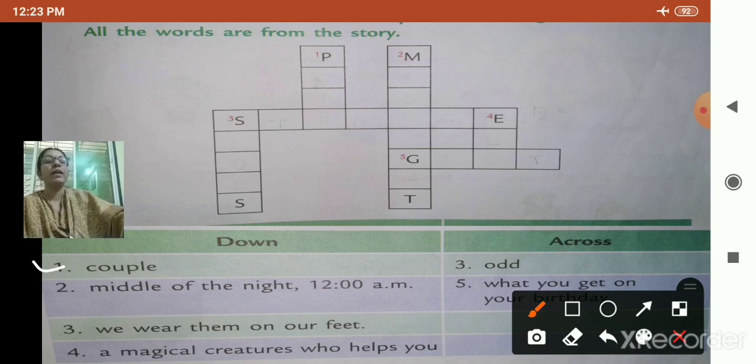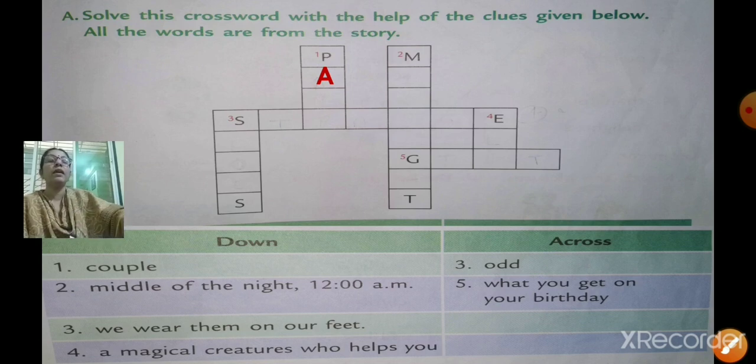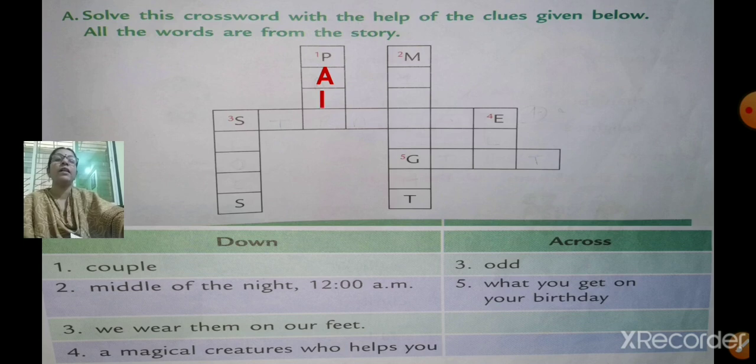Yes, couple means pair. So write P. P is already given, then A you have to write, then I and R. Pair. So the other word for couple is pair. Pair means 2. Write fast.